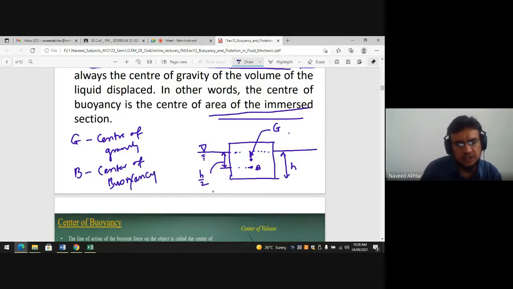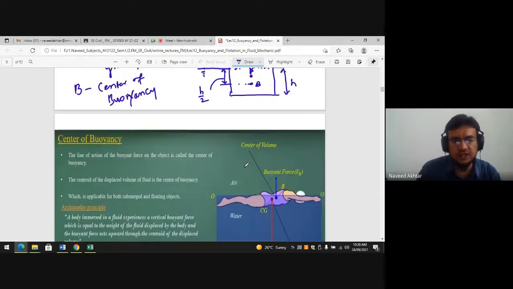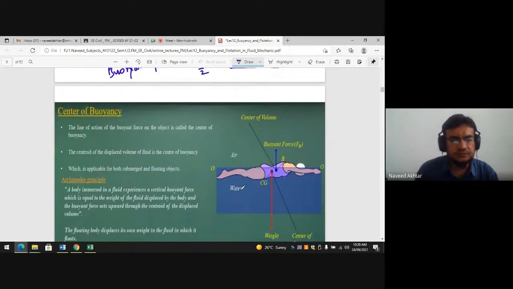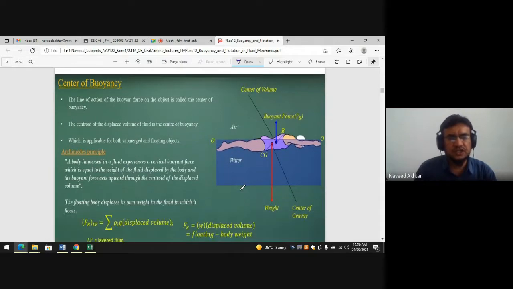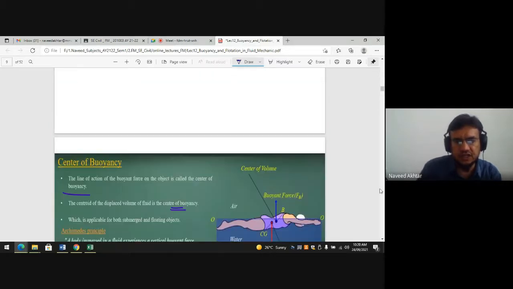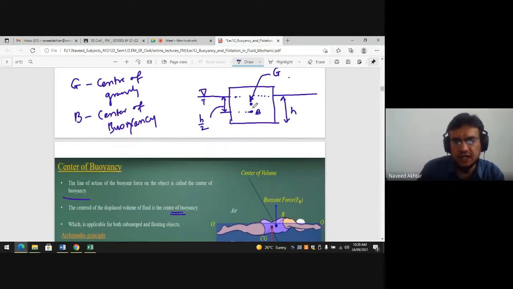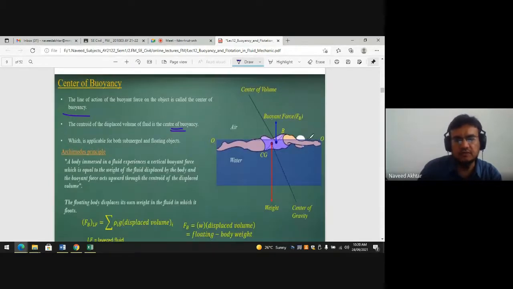B-O-U-Y-A-N-C-Y, buoyancy. So this is the center of buoyancy of a submerged liquid. You can see here the line of action of the buoyant force on an object is called the center of buoyancy. The center of the displaced volume of fluid is the center of buoyancy. Displaced volume of fluid, यानी जितना फ्लूइड आपका रिमूव हो रहा है उसका जो सरफेस का सेंटर है, that is nothing but the center of buoyancy.